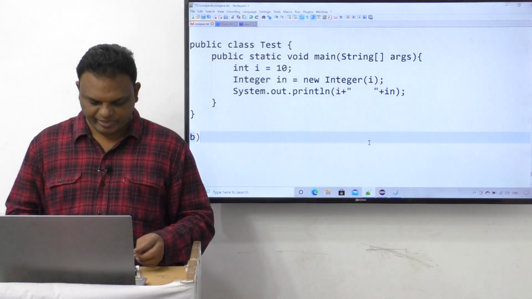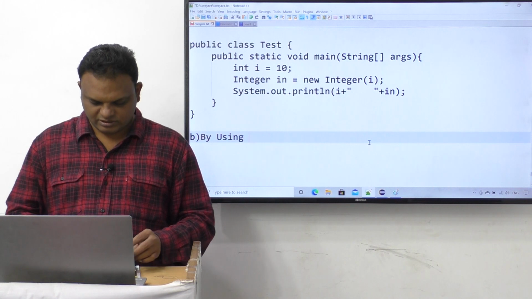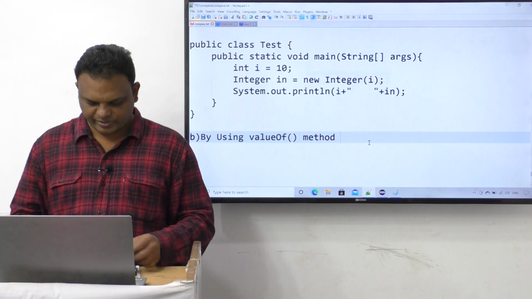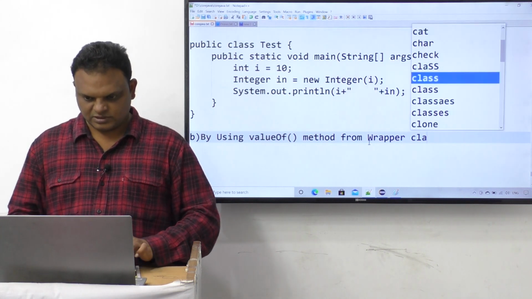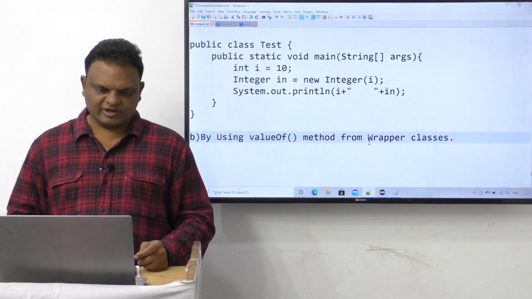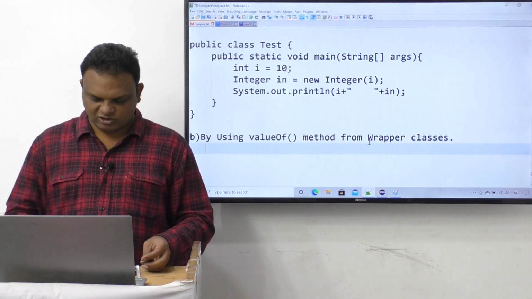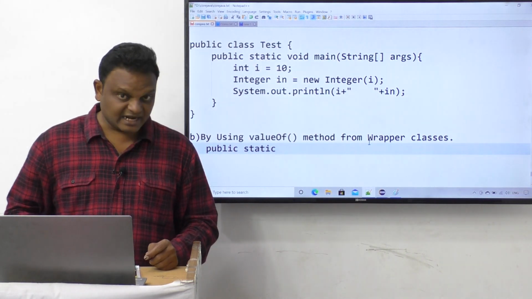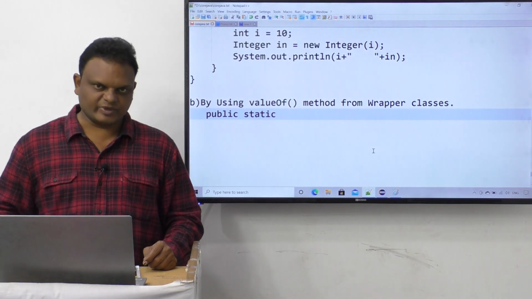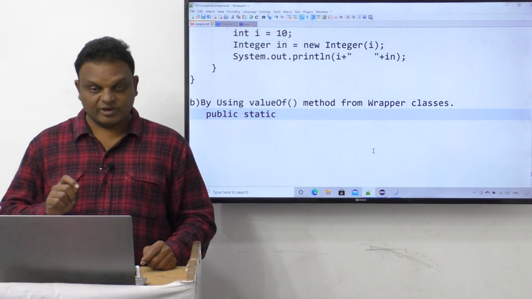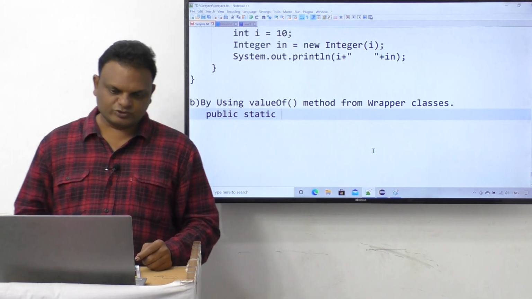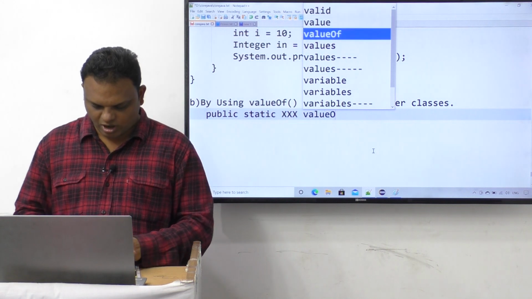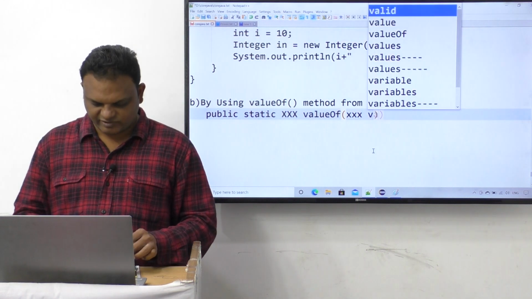The second one is by using the valueOf method from wrapper classes. In all the wrapper classes the valueOf method is available. What is the prototype of this valueOf method? It is a static method, available in all wrapper classes: public static XXX valueOf of small xxx value.